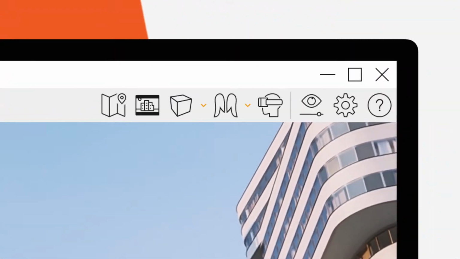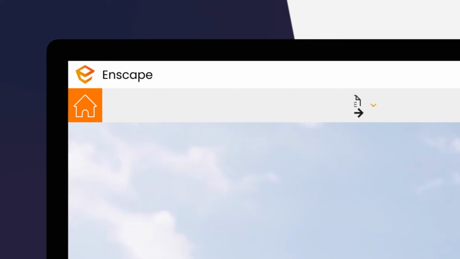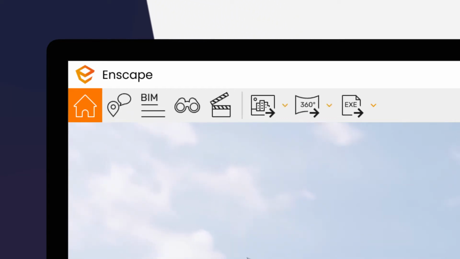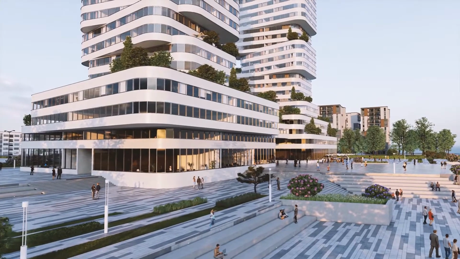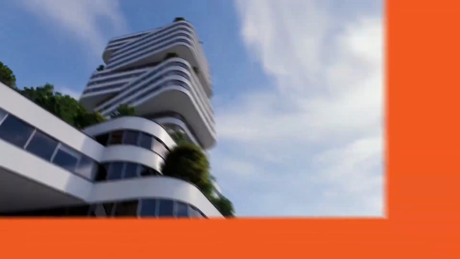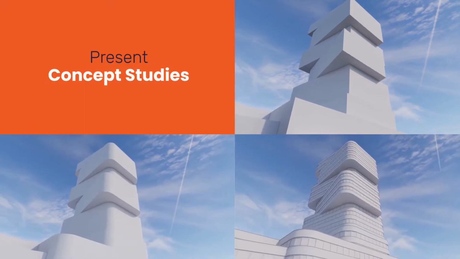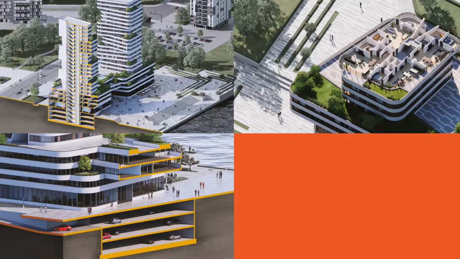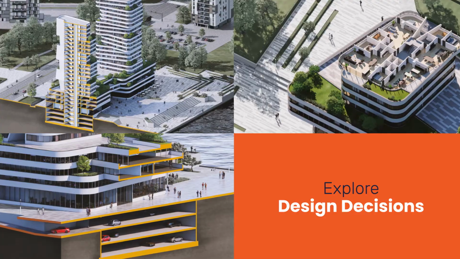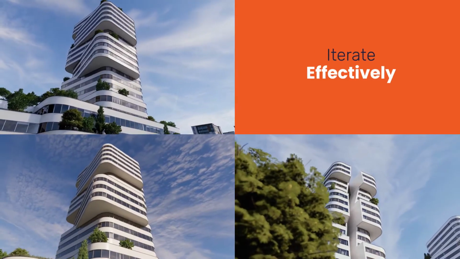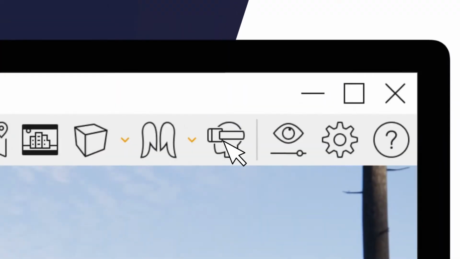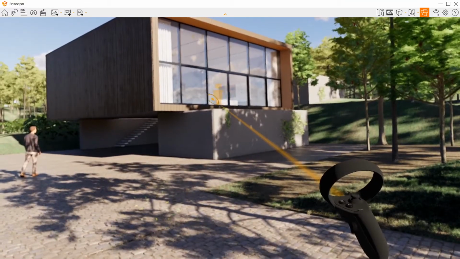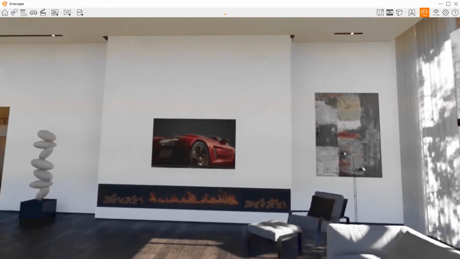Our redesigned UI gives you the power to create immersive 3D experiences more intuitively. Streamline your design process like never before with a unified BIM modeling and visualization workflow. Present concept studies, explore design decisions, and iterate effectively. Benefit from being fully plugged into your model by seeing and solving issues live before they impact the final result.